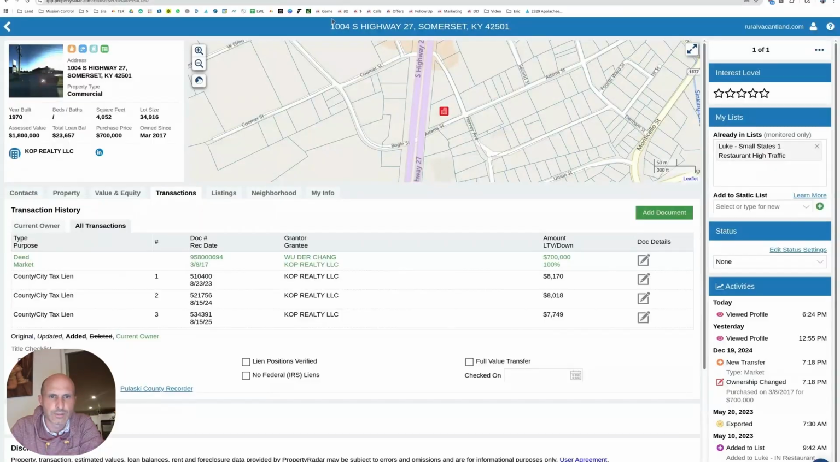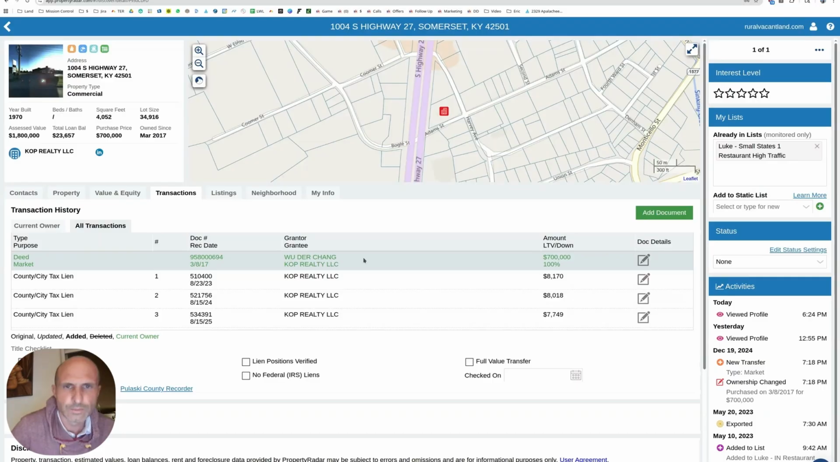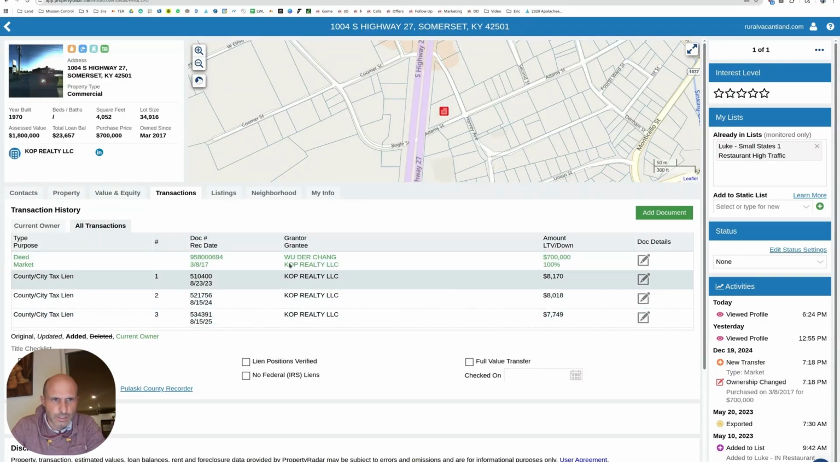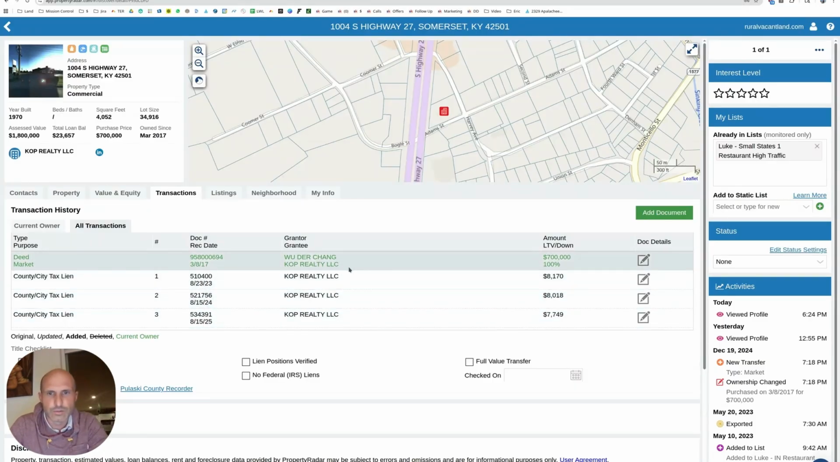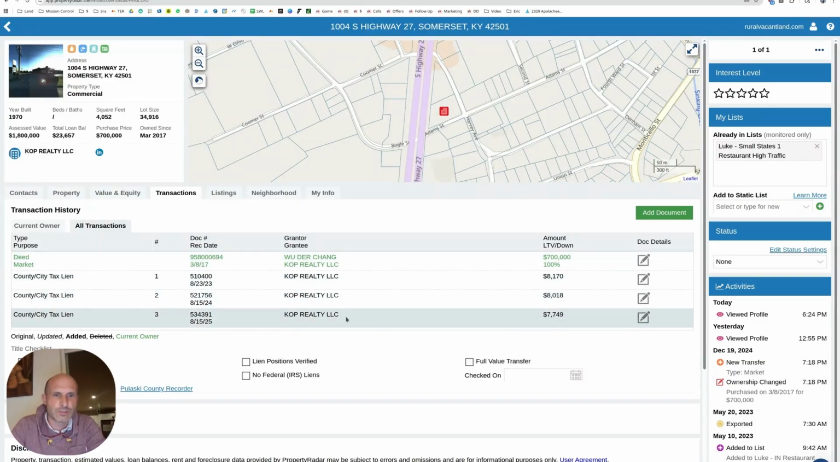Okay, let's go back and look at that. So Wu Der Chang was all-you-can-eat Chinese, I'm guessing a Chinese buffet. And then it went to Cop Realty in 2017. Then in 19, the Wu Der Chang probably converted into the other restaurant along the way. And then Cop Realty has it. So $700,000 cost basis.